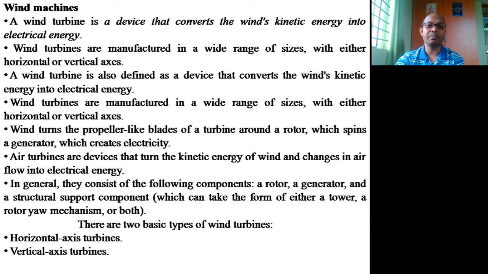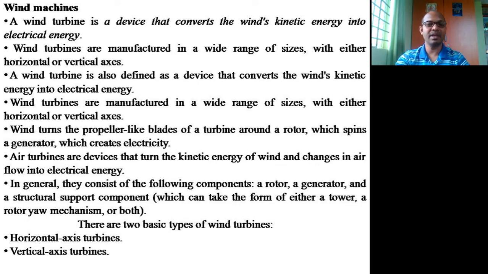If it exceeds a maximum of 90 kilometers per hour, the turbine is stopped or braked. That is what we call the cutout speed. The cut-in speed is 12 to 13 kilometers per hour, and the cutout is 90 kilometers per hour.